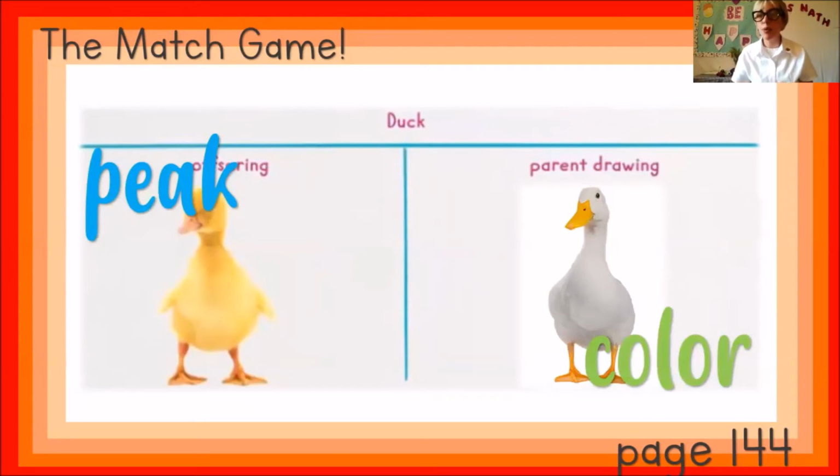Now, at the bottom of page 144, you have an activity to answer. You have to circle the things that are similar about the offspring and its parent. Okay, make sure you use your pencil or a color.